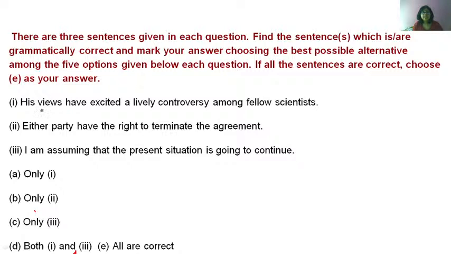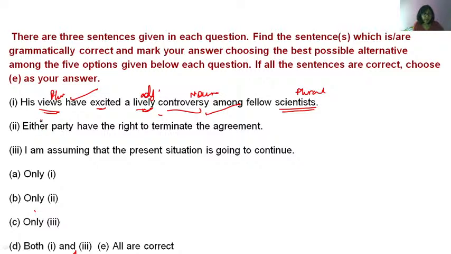Yes, his views, plural. So plural verb have. Have excited. Excited means what? Started. Have started a lively controversy. Controversy is a noun and lively is an adjective. Please note down this. Lively ends with ly, but this is an adjective. Lively is an adjective. Okay. A lively controversy among fellow scientists. Scientists, plural, more than 2. And that's why among.